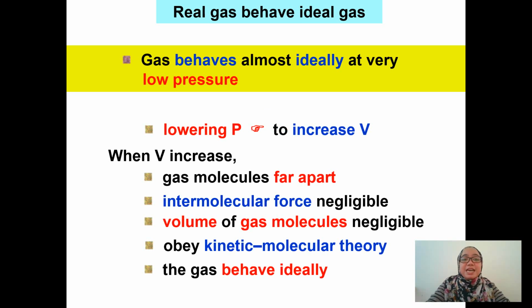Okay. So, gas will behave almost ideally at very low pressure. When you lower the pressure, you increase the volume. When the volume increases, the gas molecules will be further apart from each other. When the gas molecules are far apart from each other, the intermolecular forces will be negligible, and then the volume of gas molecules will be negligible as well. So this will obey the kinetic molecular theory of gases, where the gas will behave ideally.